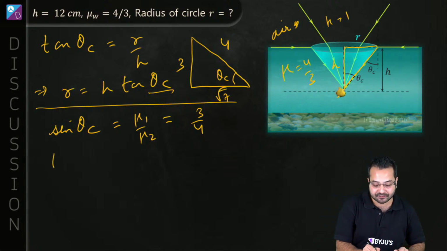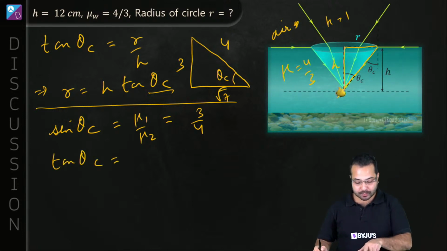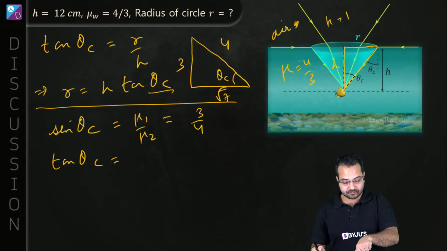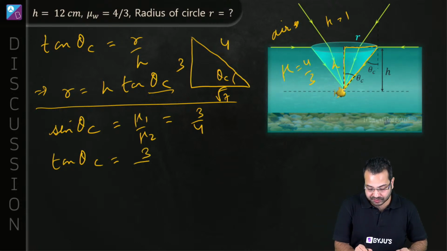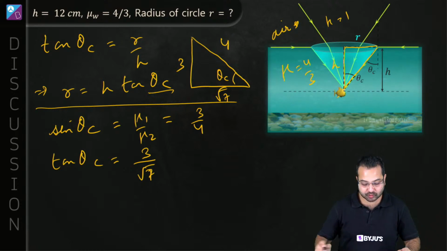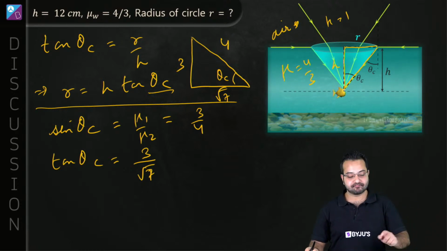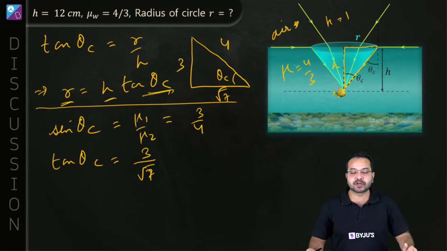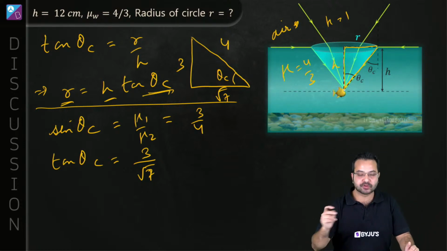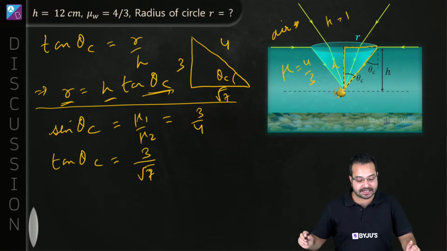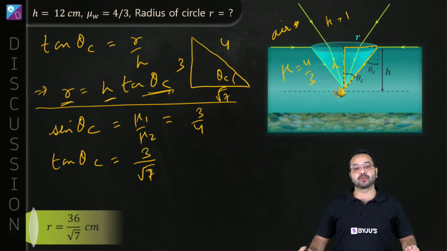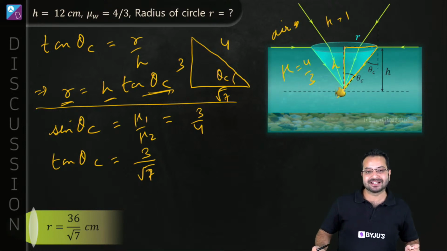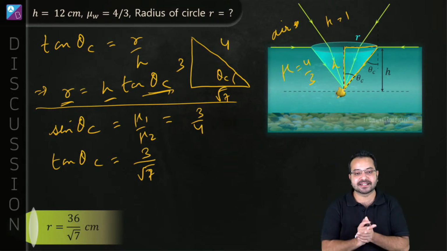So from here, can we say that tan theta c is going to be equal to the perpendicular, which is 3, divided by the base, so 3 upon root 7. Is that correct? Okay, so what is R? R is equal to H tan theta c. Now you substitute the value of H, which is 12 centimeter, and the value of tan theta c, and you're going to get R equal to 36 upon root 7 centimeter. I see a lot of people have got that answer right. Varshini has got that right. Jyoti has got that right.